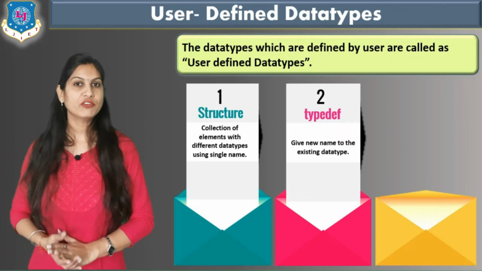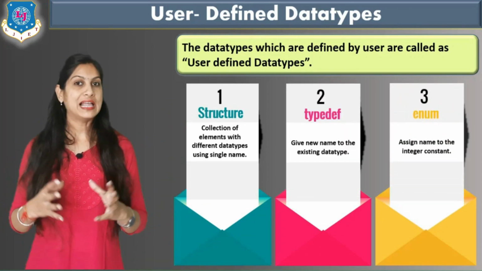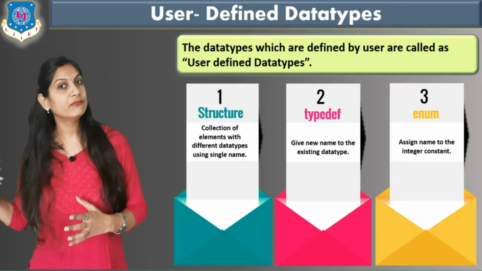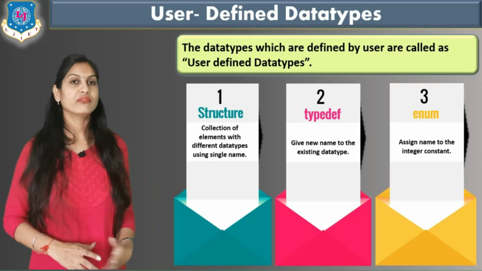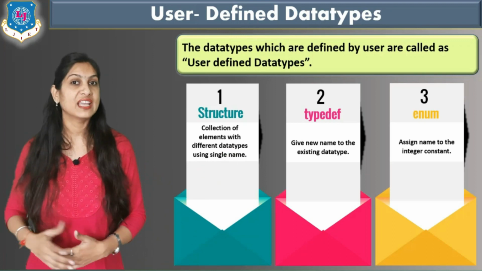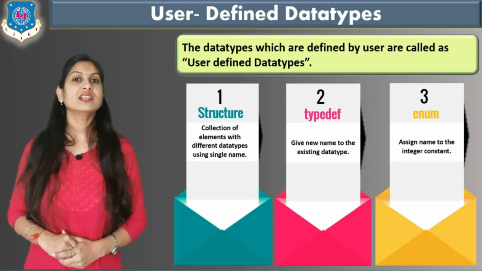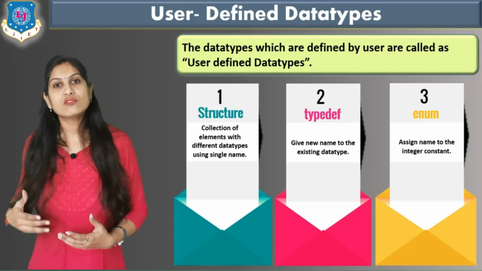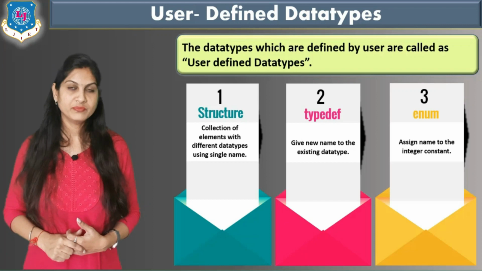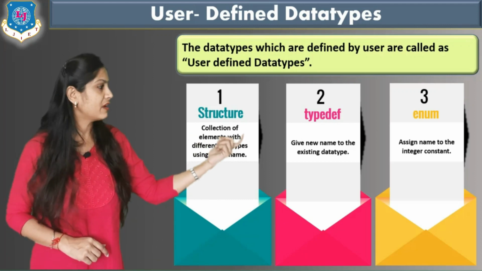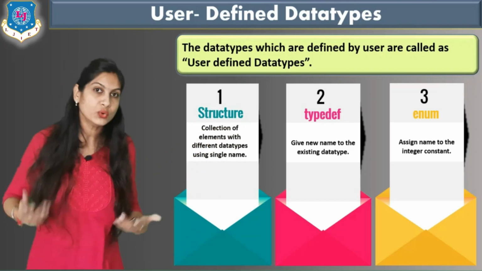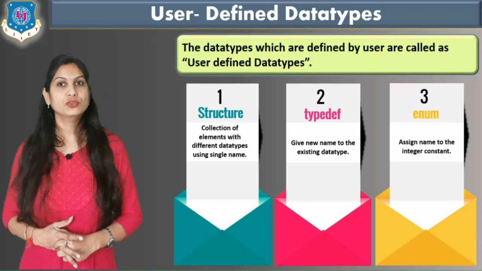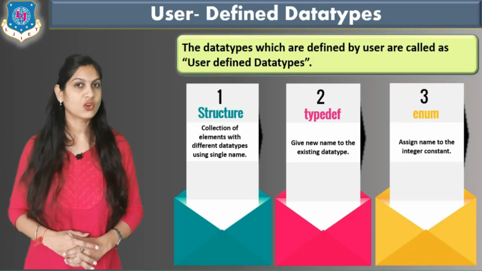Structure is totally opposite of array. Array stores multiple values of the same data type, but structure stores multiple values with different data types also. Typedef is used to give a new name to an existing data type. Here our data type int is there, but my name is not a data type. So suppose I want to give my name as a data type, then that is also possible, because typedef provides the facility to give a new name to an existing data type. And the last is enum. Enum is just used to assign names to integer constants.